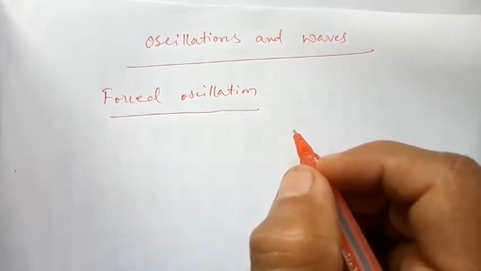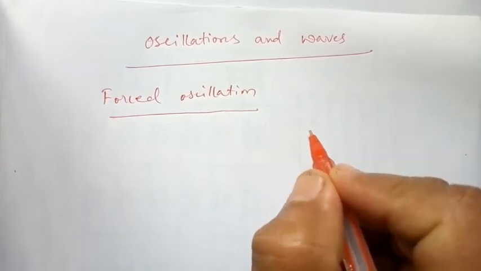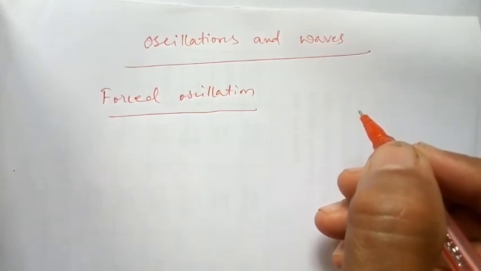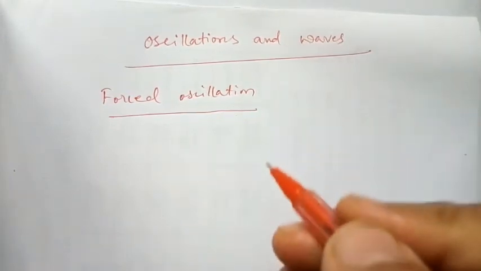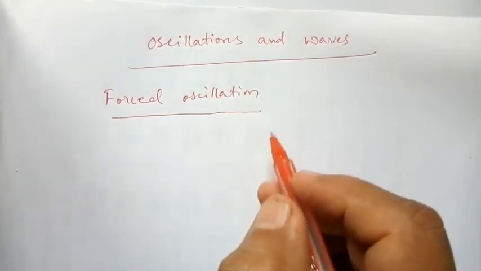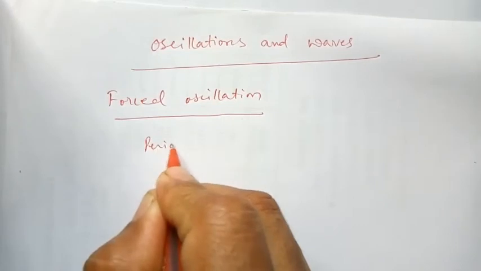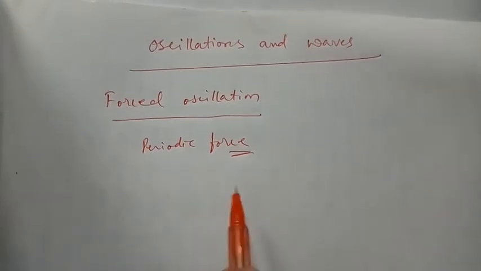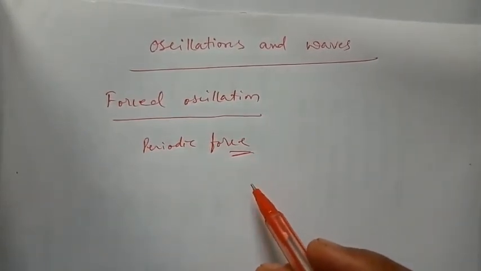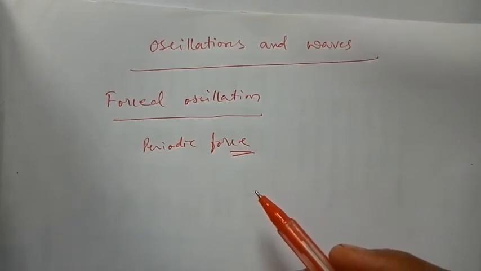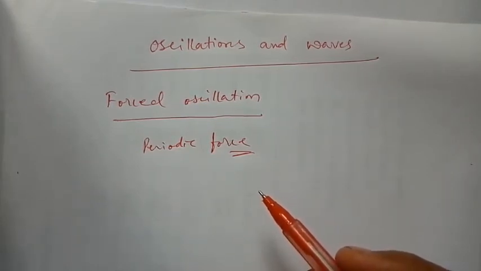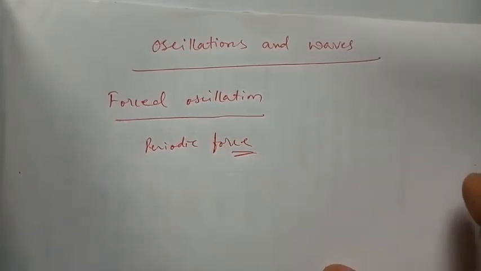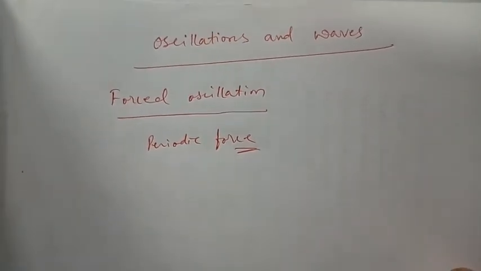So forced oscillation can be defined as vibration in which a body vibrates with a frequency other than its natural frequency. That's very important. Under the action of external periodic force. The force is not continuous, it's a periodic force which is acting. Because of the external periodic force, the system is under oscillation. Example, you can strike a tuning fork and press it on the table, set it to vibration, and other things like a guitar are said to be forced oscillation.